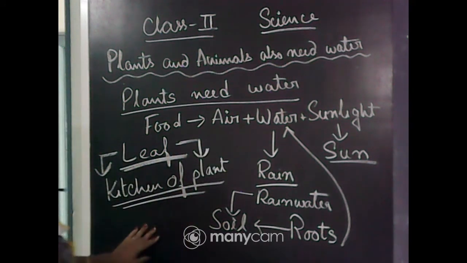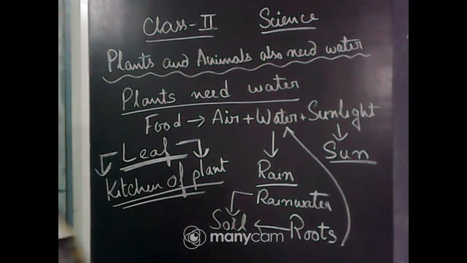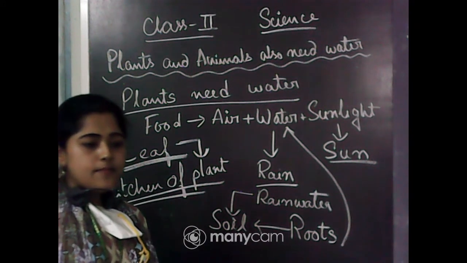Okay, have you understood? Leaf is called the kitchen of the plant. Yes, very good. The kitchen of the plant. You can copy these things in your copybook. Yes. Very good everyone.